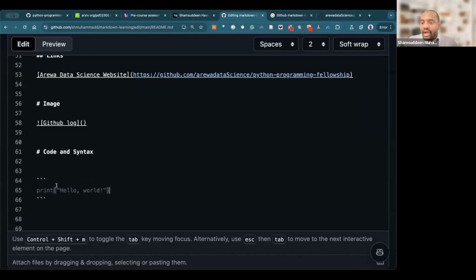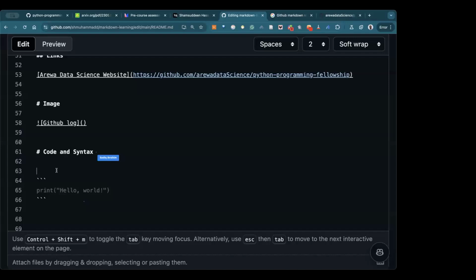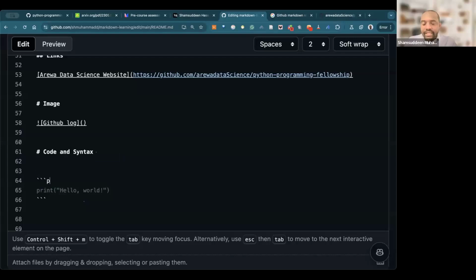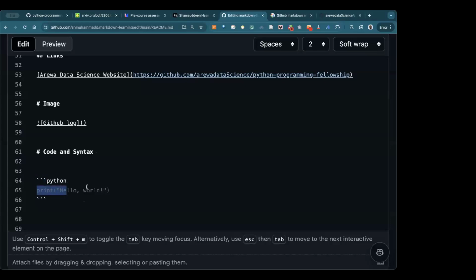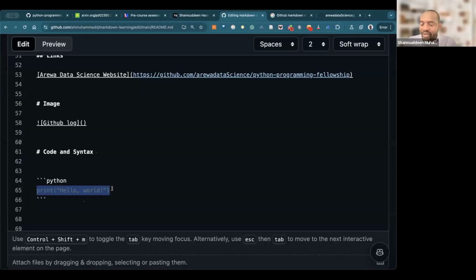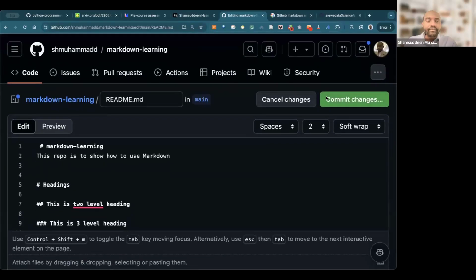Now, if I put print hello, and this is Python, I say, okay, this is Python script. You use this backtick. Can you see backtick? Put code inside. If it is Python code, put it inside, and now write the name of the programming language. Because it's Python, I write this. This will highlight my code here. Let's look at what happens.